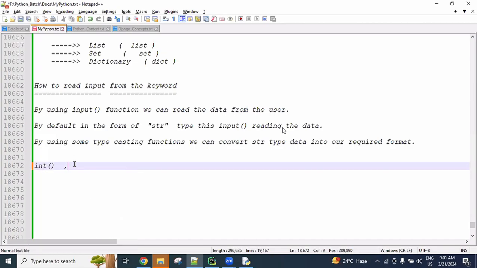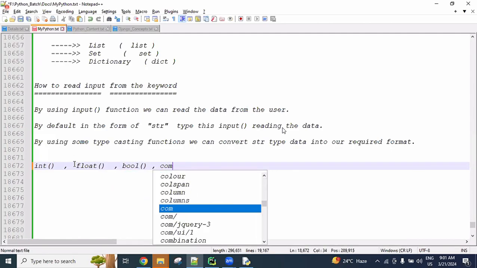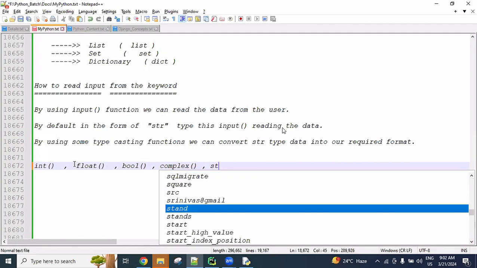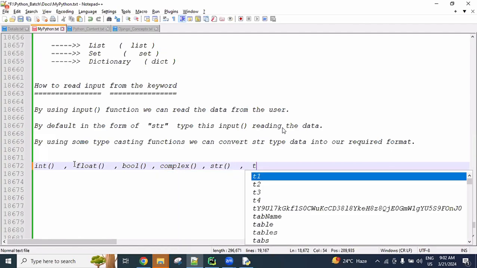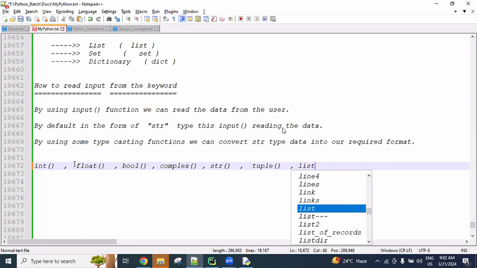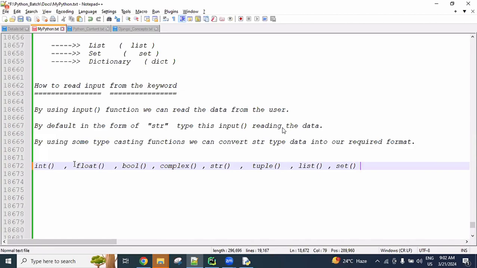This is the int. Float conversion related, float is there. Bool conversion related, bool is there. Complex conversion related, complex is there. String related, str is there. Tuple related, tuple is there. List related, list is there. Set related, set is there. And dict related, dict is there. These all are typecasting functions, data type names with parentheses. These are predefined functions that come along with the software. We can use these for converting one type of data into another type. Just wait some time, you will understand.